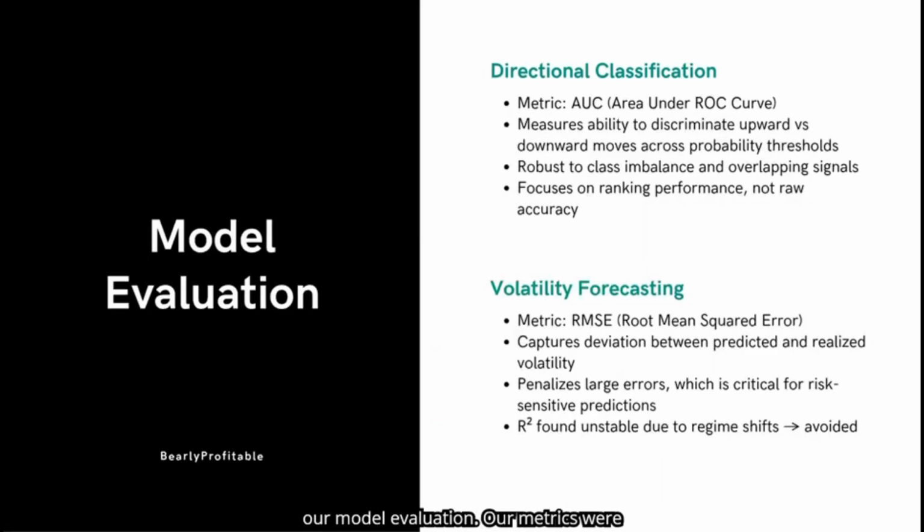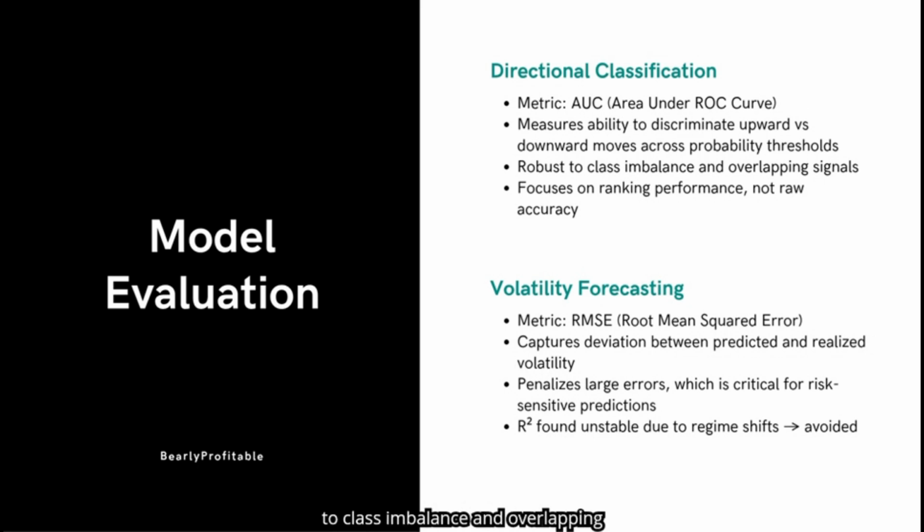For our model evaluation, our metrics were chosen to match the nature of each prediction task, direction classification and volatility forecasting. Starting with directional classification, we use AUC. AUC measures how well the model can distinguish upward from downward moves across all probability thresholds.